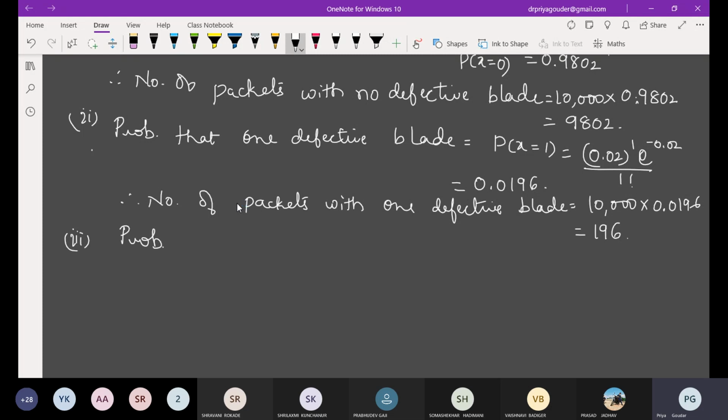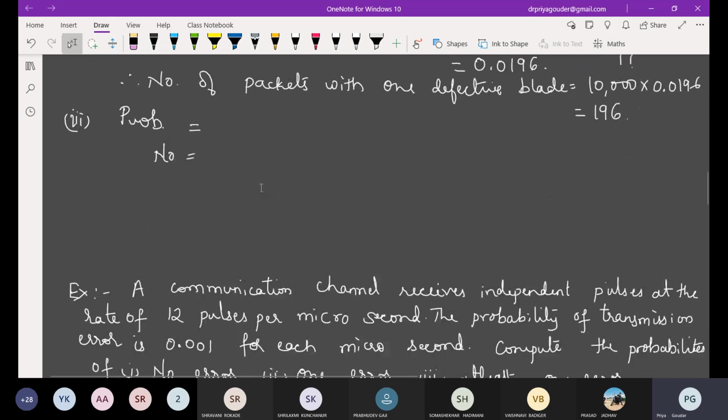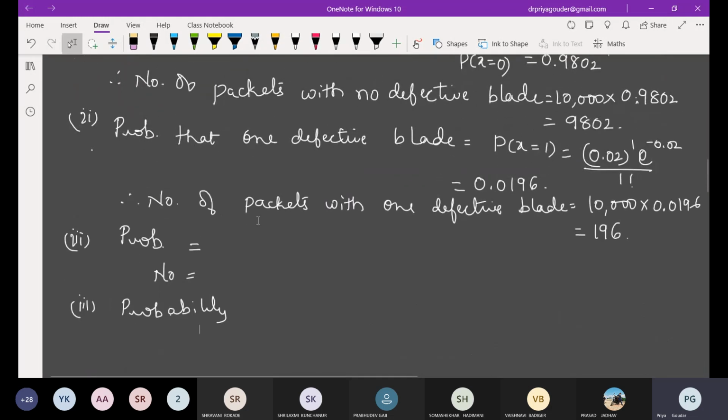Third condition, I think you can calculate the third one. Do all the calculation, tell me the last answer. Tell me the probability value and then tell me the number of blades. The third part you do it.